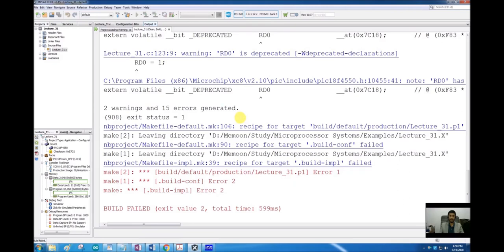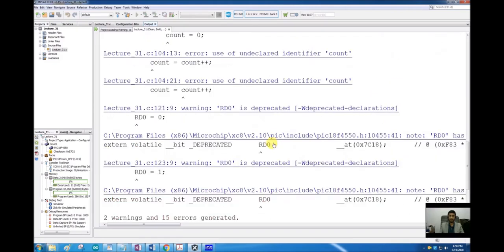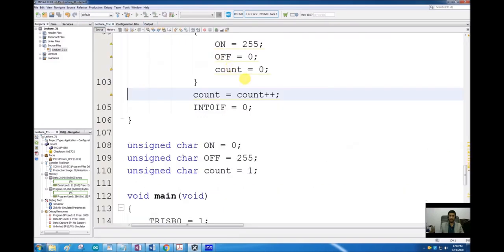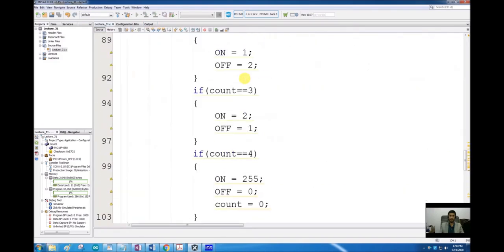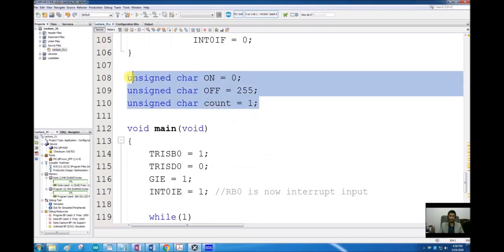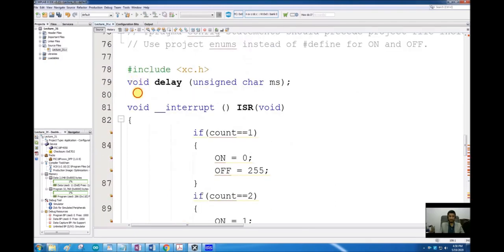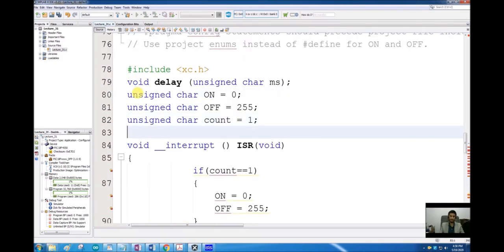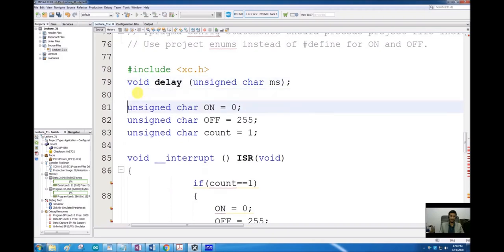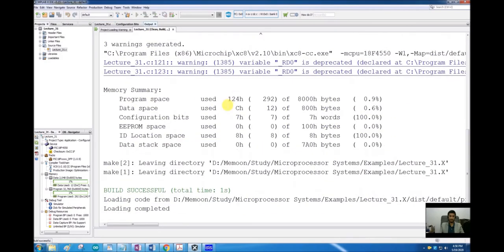Build failed. What are the errors? Most of them are warnings. Okay, use of undeclared identifier count. That count was declared after that ISR. So I have to declare it before the ISR, and I hope it will rectify the error. Yes.